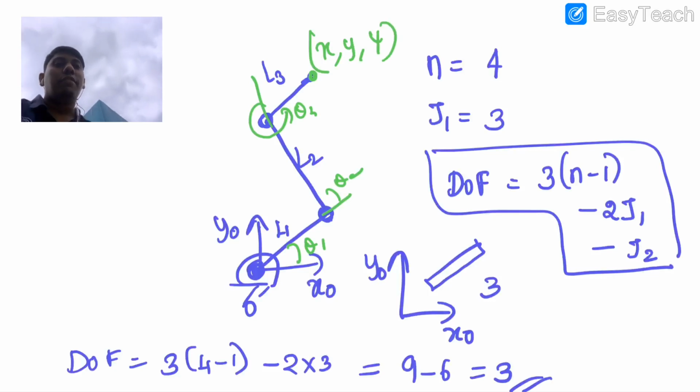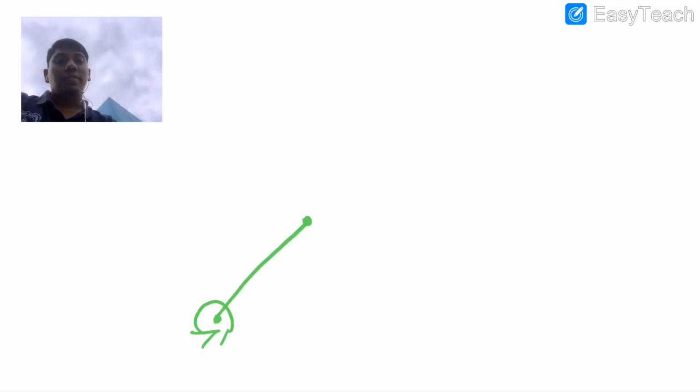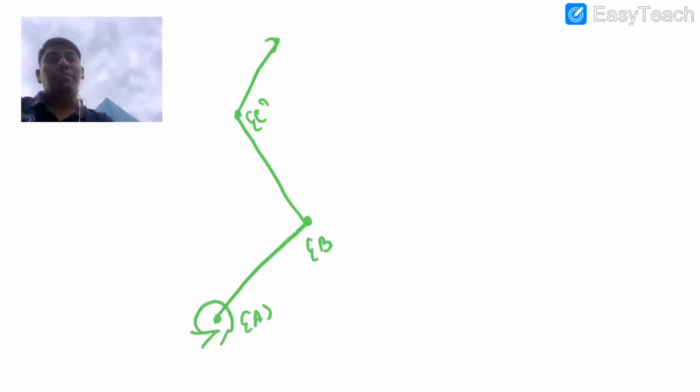So this is the way we can come back with your degree of freedom and all. Further, I just want to give a small example. Suppose you have three frames. I call this A frame, this is B frame, and this is C frame. I want to know the information of C with respect to A. Then what will we write?